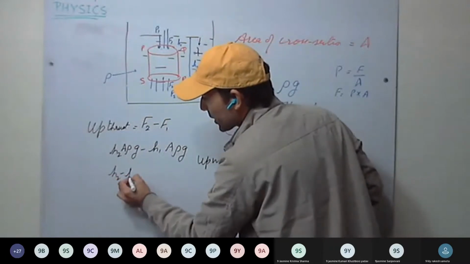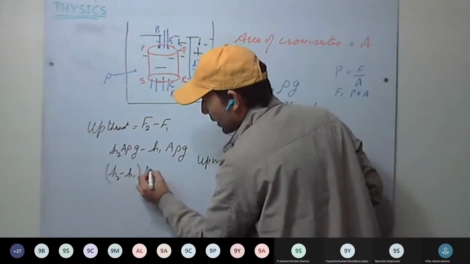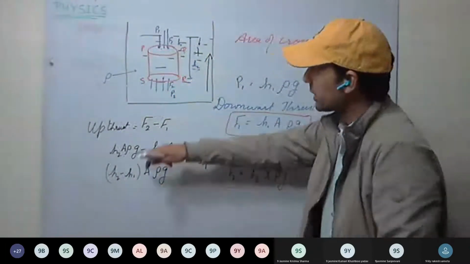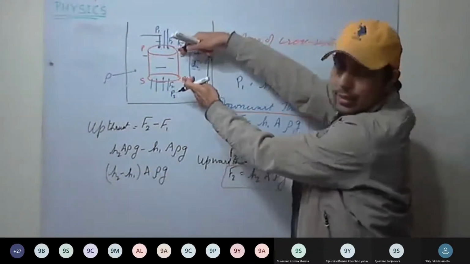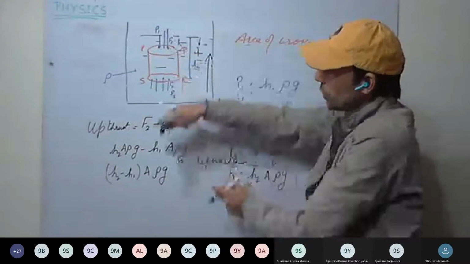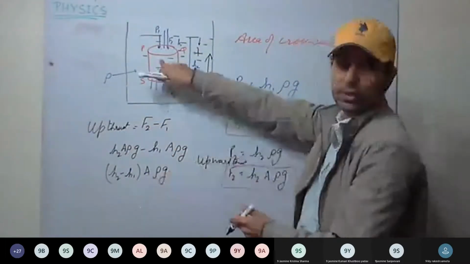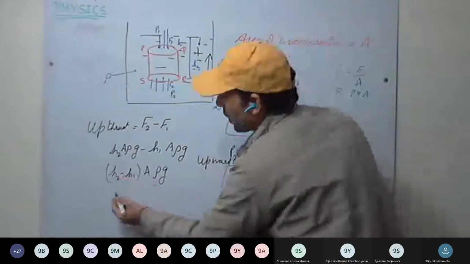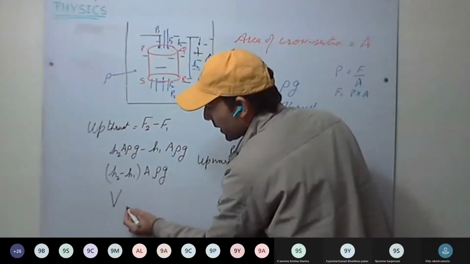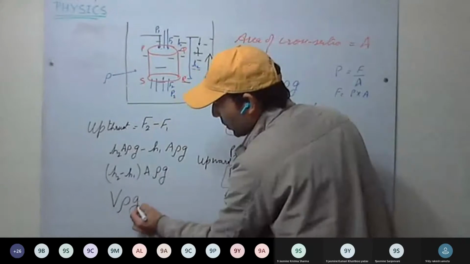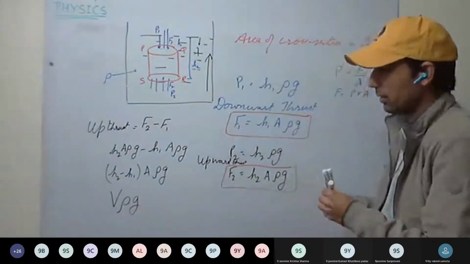It will be H2 minus H1 into A into rho G. H2 minus H1 is the height of the cylinder. So height into area, what are we getting? Volume of the cylinder. So upthrust is how much? Volume of the cylinder into rho, the density of the liquid, into G. This is clear?